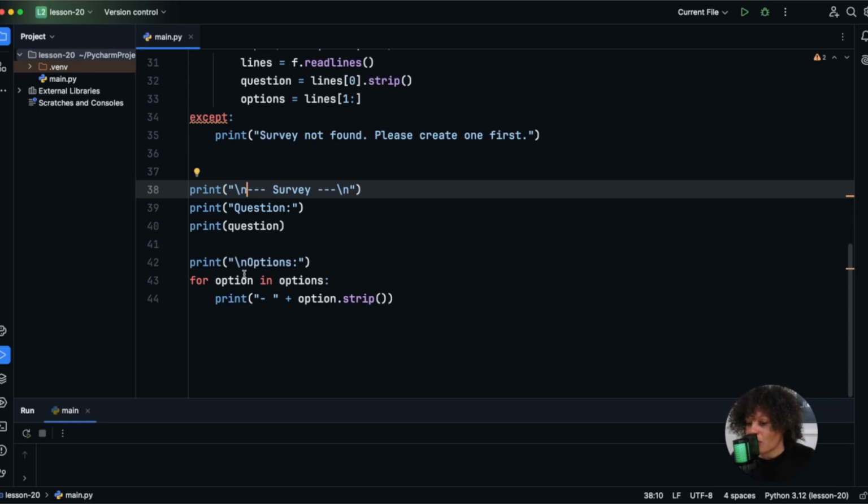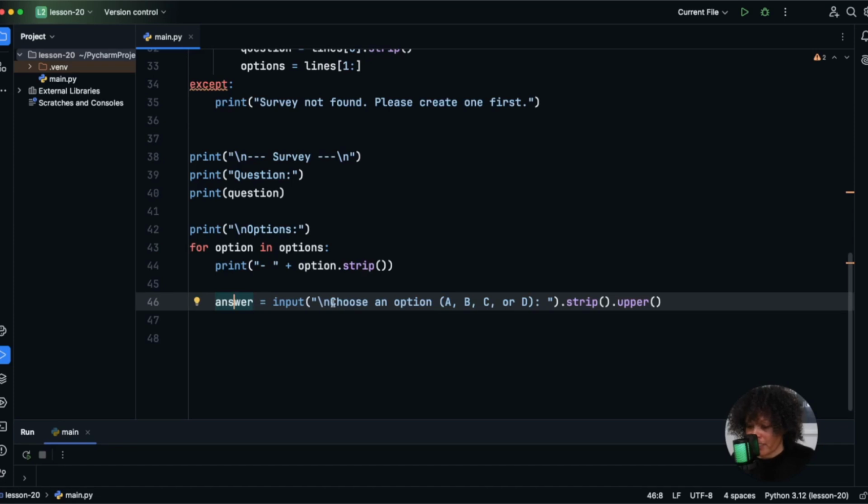And then right here, we are going to be looping inside of these options, okay? And so this is going to loop through each option in the options list. It's going to print by stripping each option of any extra white space, and it's going to print it with a dash for formatting. So now we ask the user to choose one of those options, and we're going to clean up their input, and then we'll check whether it's valid before saving it.